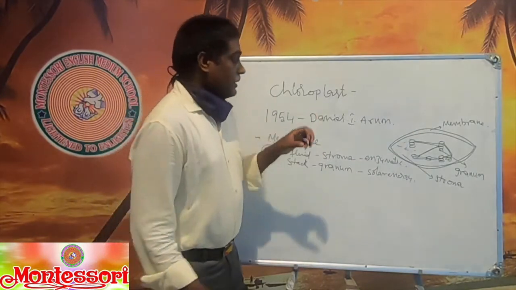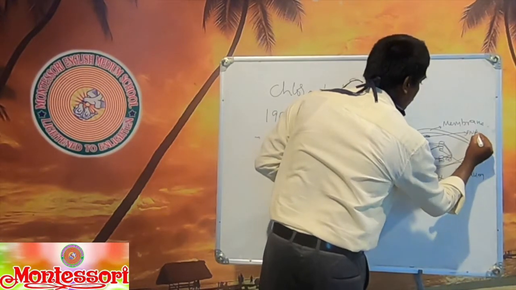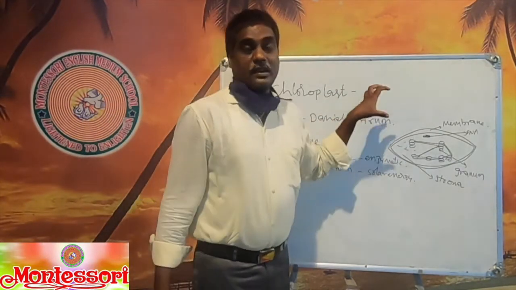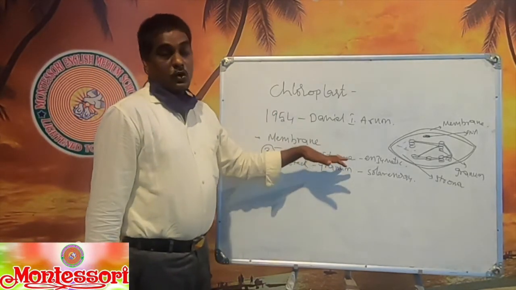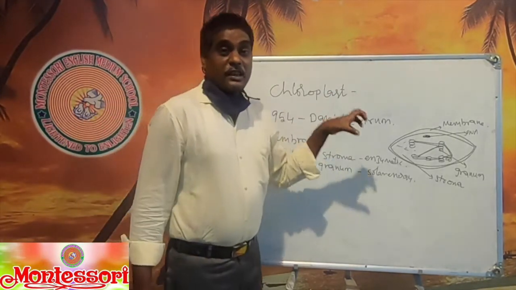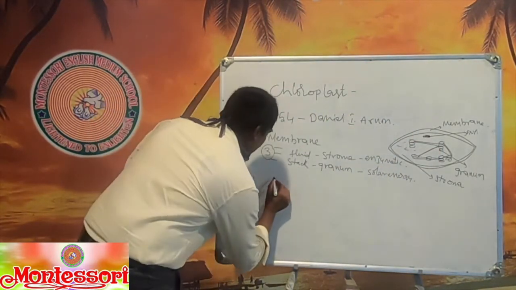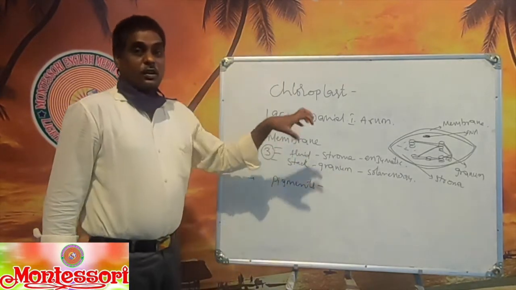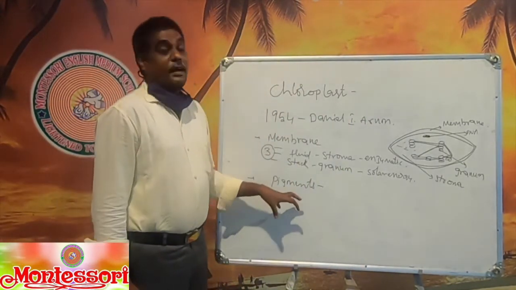At the same time, some DNA and some food grains are also present in this chloroplast. So when we observe the structure of the chloroplast, it is made up of three membranous structures, that is nothing but grana, stroma, and the outer membrane. Subsequently, the solar energy capturing units are there, and these units are called pigments. In the chloroplast, we will find the solar energy capturing structures, that is nothing but pigments.